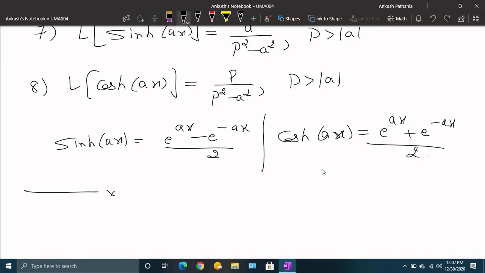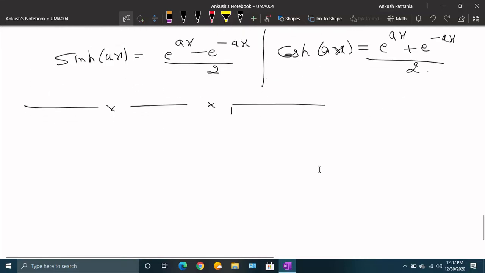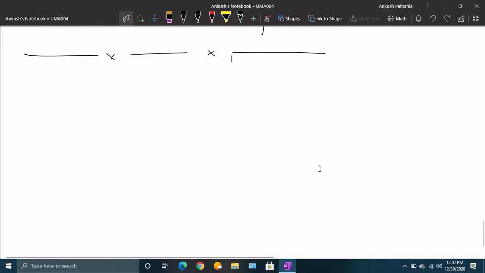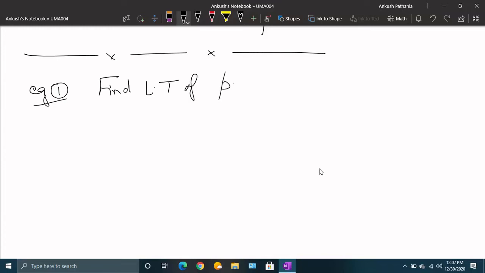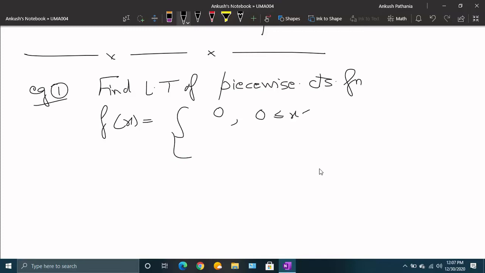Now we come to some questions based upon these formulas and the definition of Laplace transform. Example 1: find the Laplace transform of the piecewise continuous function f(x) equals 0 for 0 less than x less than 2, and 3 for x greater than or equal to 2.